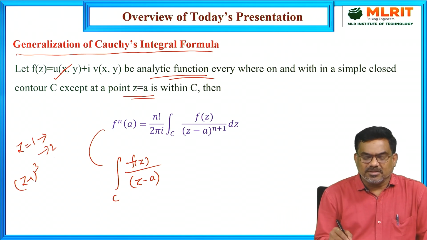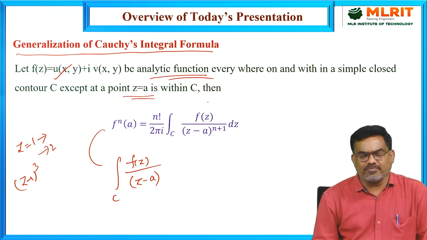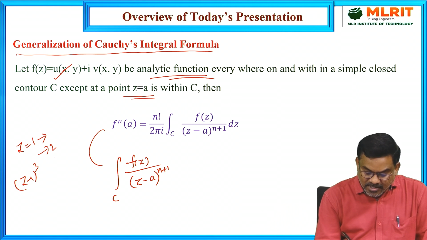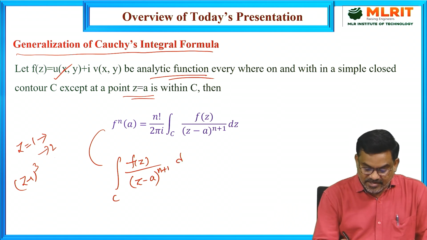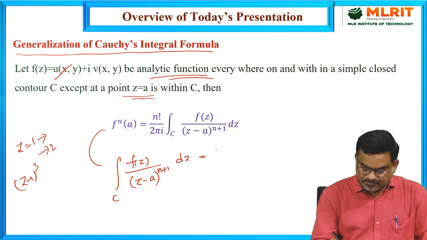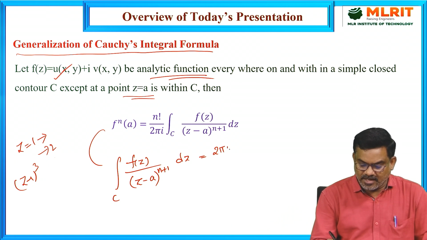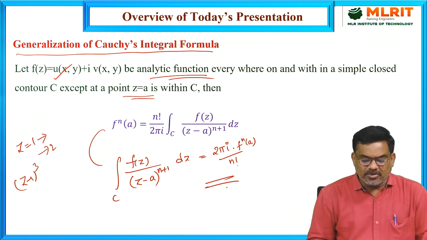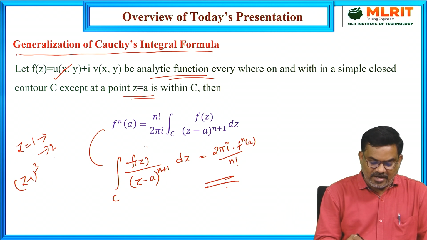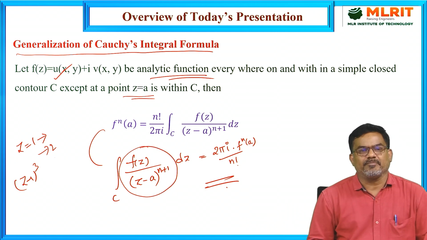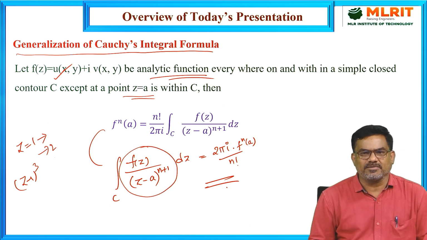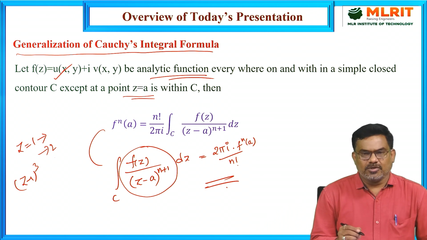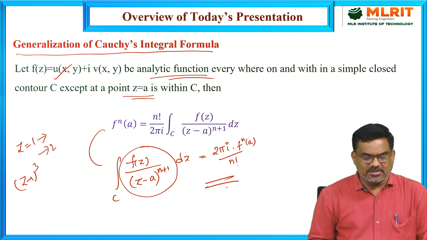Now, the generalization of that formula: the integral of f of z by (z minus a) power n plus 1 dz is equal to 2 pi i into f power n of a by n factorial. So this is the formula that we need to use for evaluating functions of the form f of z by (z minus a) power n plus 1. Now, I am going to discuss some problems on the same.